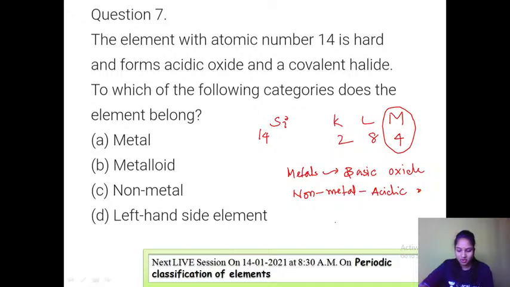Now the metalloid category can form both acidic as well as basic oxides because it is amphoteric. We say they are amphoteric in nature. So here silicon is one of the most important metalloids. It is also forming covalent halide. So it belongs to the category of metalloids.